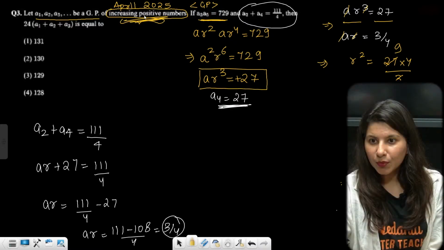Okay. So now what they are asking, r is equal to 6 already, right? So if r is 6, then 6a is equal to 3 by 4. You can calculate a is equal to 1 by 8.